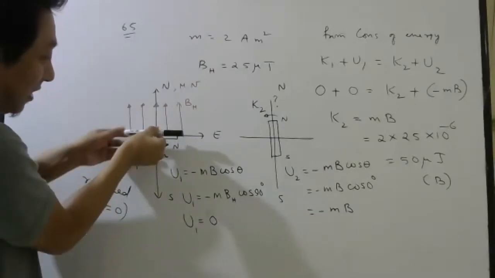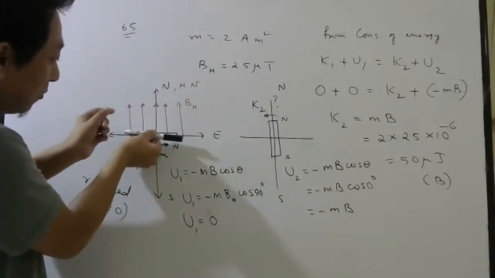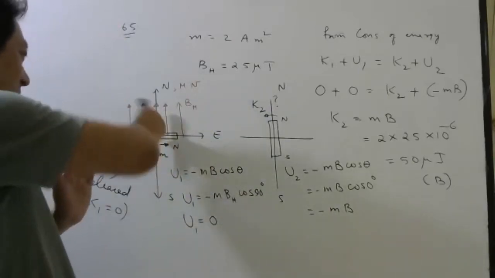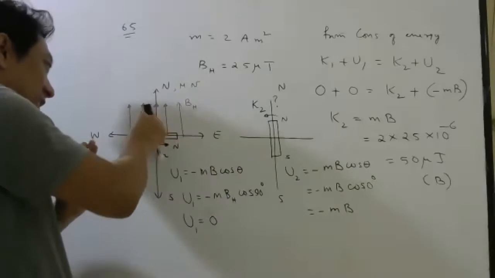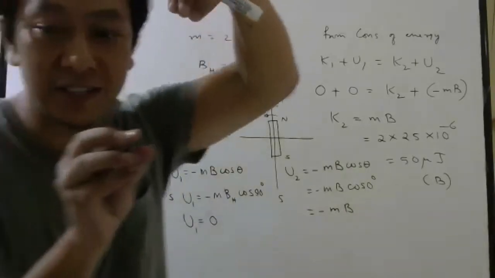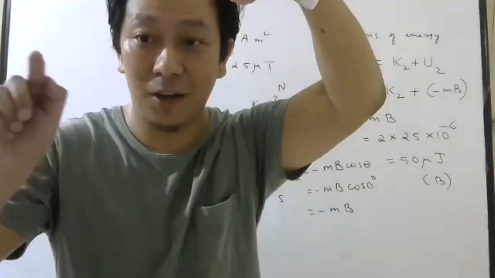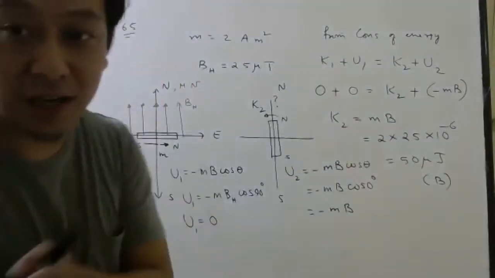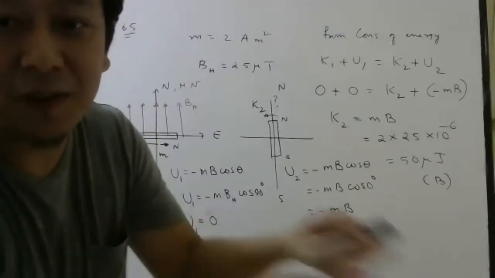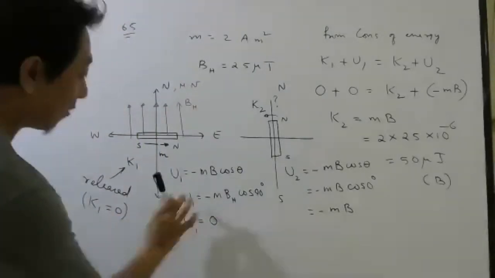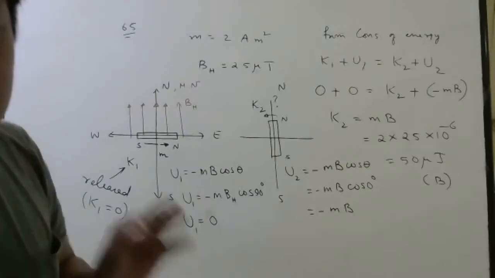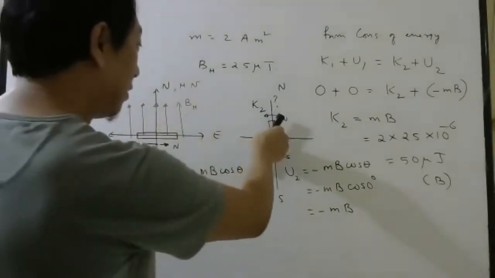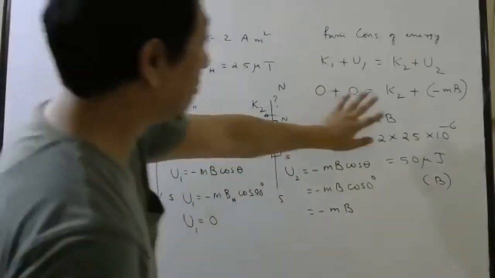We are holding it. The moment you leave it, it will come parallel to the north-south direction like this. Then it will continue like this. But when it reaches here, it's like a pendulum which you have released from here. When it reaches the mean position, it will have some kinetic energy, right? Whatever potential energy is lost will go into kinetic energy. So you have to remember the formula for potential energy of a dipole. From here to here, when it comes, it will have some kinetic energy which we have to find.